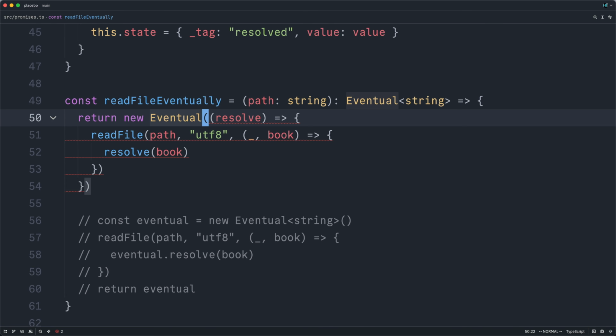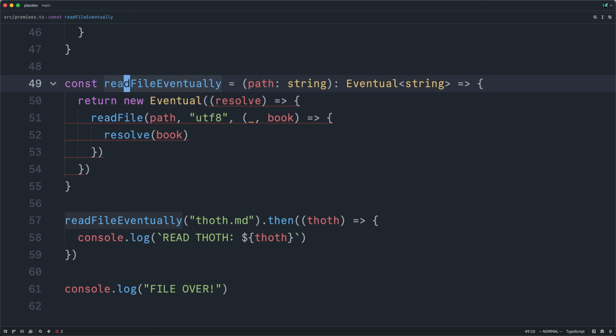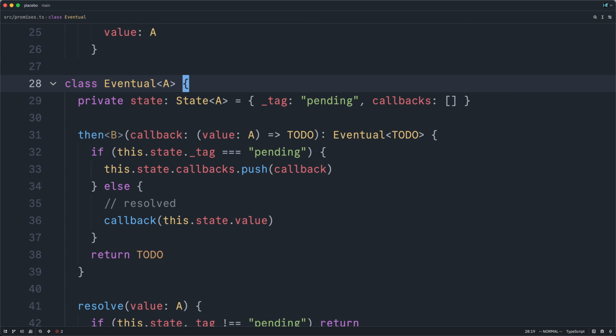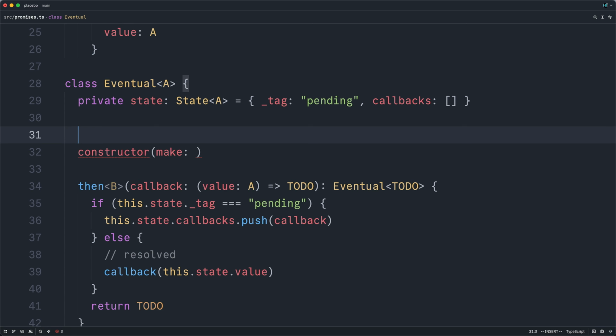But since our overarching goal here is to perform a full Freudian psychoanalysis on the promise, we should look into its most formative experiences, which a constructor would be the closest programming analog. So let's jump up to the top of our eventual class and start to implement a constructor. The type signature here is a little convoluted, so we'll take it step by step. Let me add a little comment here to remind us of what it will look like when it's called.